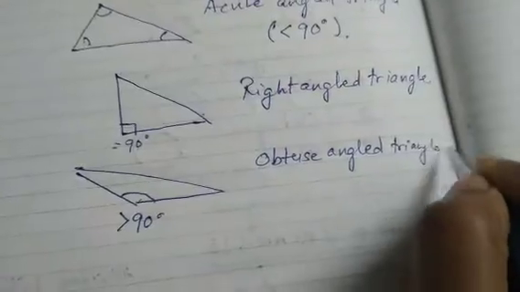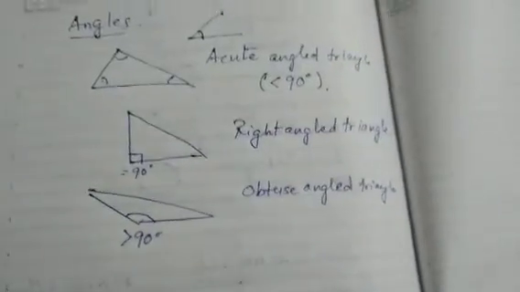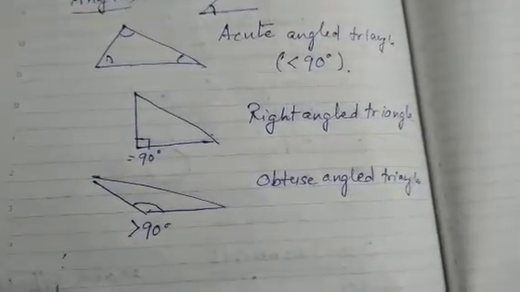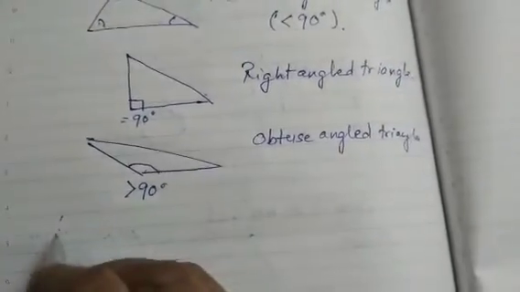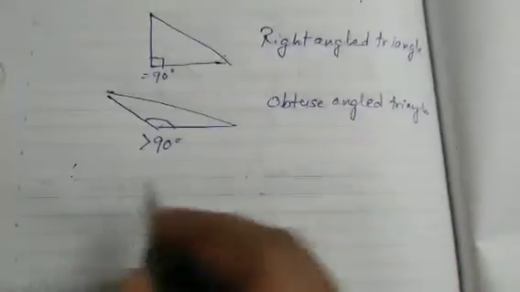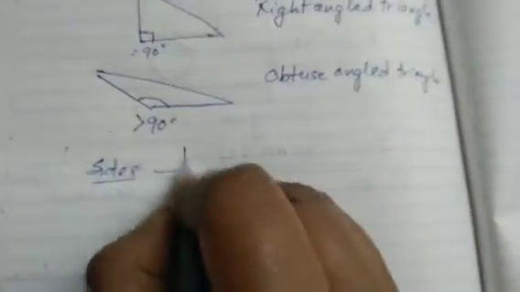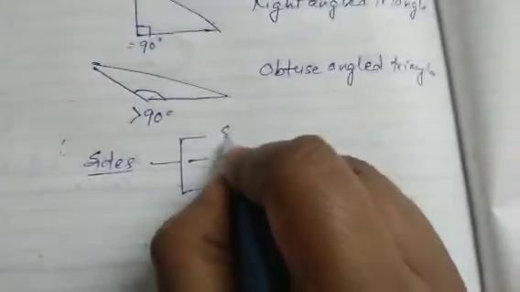Okay. So I said, based on sides we had scalene. Based on sides, I will write it once more. We had 3. One is scalene.